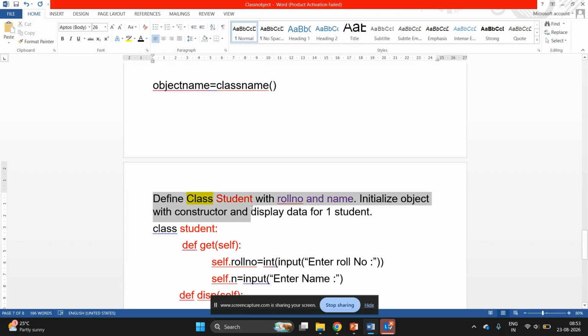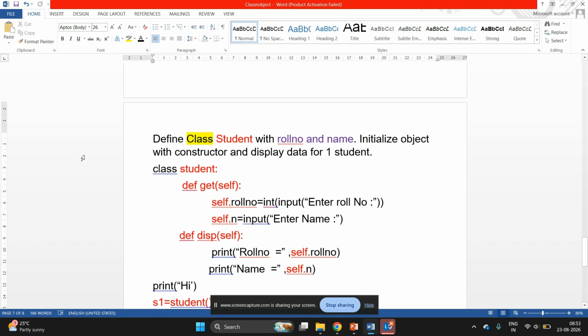So it means we need to write a class student with roll number and name. We need to initialize object with constructor and display data for one student. So initialization means what? In object, we are creating or giving space to the variables. In the past program, we had written a simple get function to initialize the variables of the class. And this initialization of the variables of the class means initialization of the object itself.